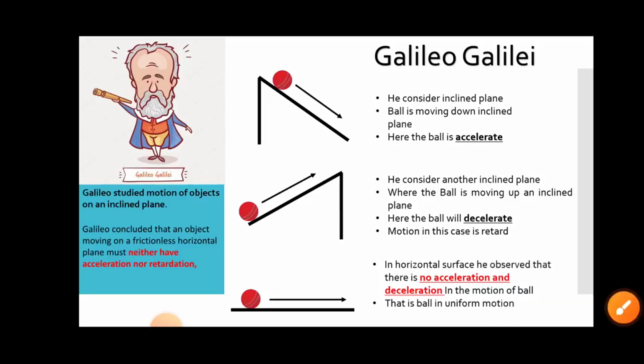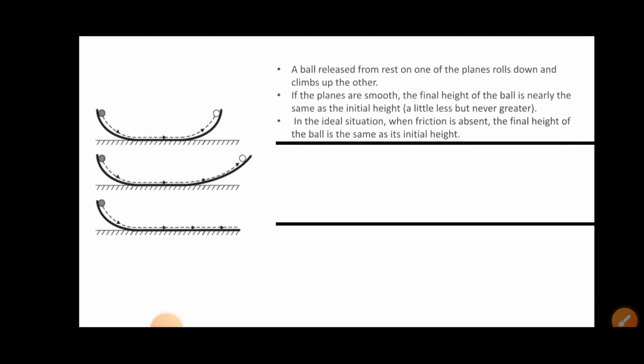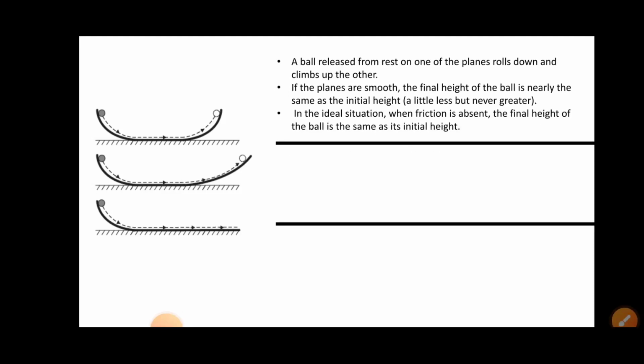Another experiment by Galileo leading to the same conclusion involves a double inclined plane. Here, a ball released from rest on one of the planes rolls down and climbs up the other. If the planes are smooth, the final height of the ball is nearly the same as the initial height. It is a little less but never greater. Remember, it is a little less but never greater.